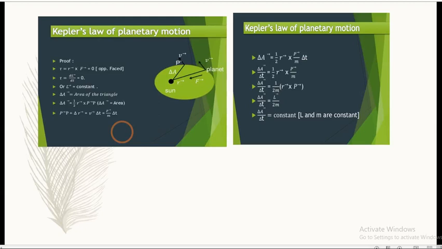But r cross p is equal to the angular momentum, given by capital L. Therefore, delta A upon delta t is equal to L upon 2m. Now, L and m are constant. That's why delta A upon delta t is also a constant value. In this way, we can prove the law of areas. This is a consequence of the gravitational force being a central force. So, I'll repeat the law again.